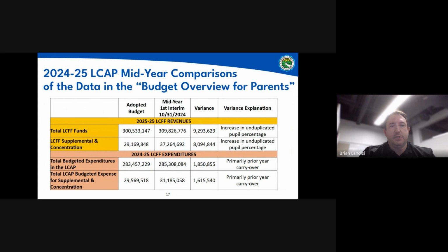The bottom section, this kind of salmon colored section, is how we intended to use our LCFF funds, our expenditures. And again, we had planned to spend 283 million overall. Of that, 29.5 is our supplemental funds. You'll notice there are slight variances, and those are due to the carryovers that I mentioned that we found when we were going through our goals and actions.